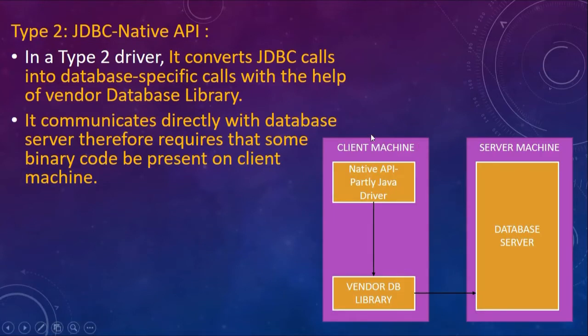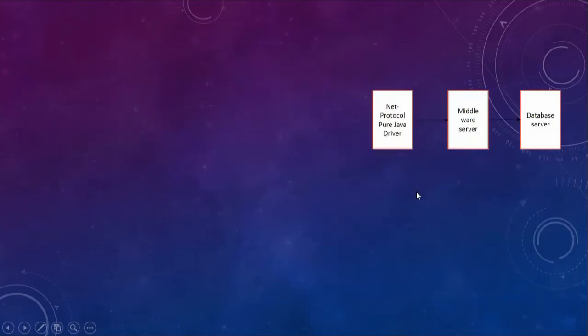So you have your client machine on which the native API driver, that is the type 2 driver, native API partly Java driver, is installed. What this driver does is convert whatever JDBC calls there are directly to the database specific calls. To do that it uses this vendor DB library. Then it directly communicates to the database server using this vendor library commands. Therefore it requires that some binary code be present on the client machine. So this is your JDBC native API.